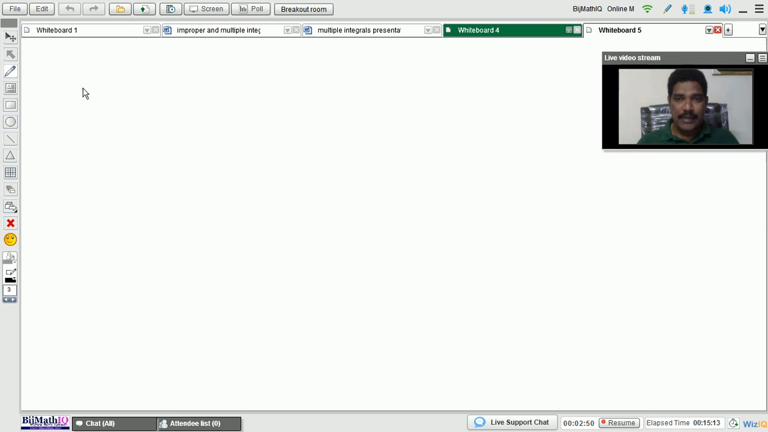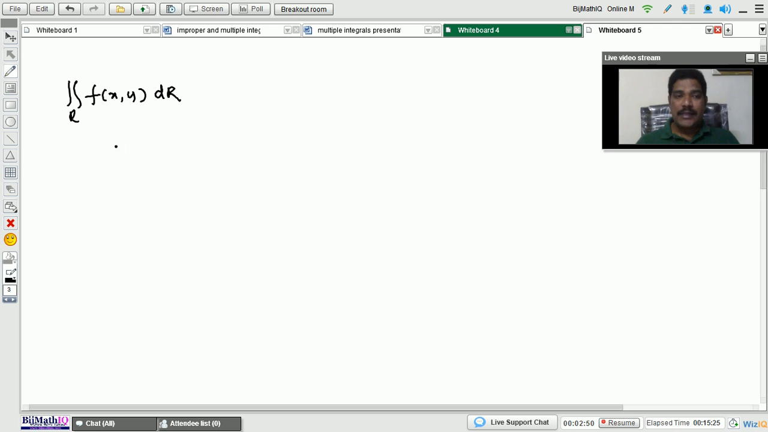Generally the double integral is denoted like this: double integral over R of f of x comma y dR. This is the general form of the double integral, and it can be evaluated. First of all, we need to rewrite it, because here there are two integrations but only one integration variable R, and for two integrations we require two variables. That means first I will write the first integral and the second integral.